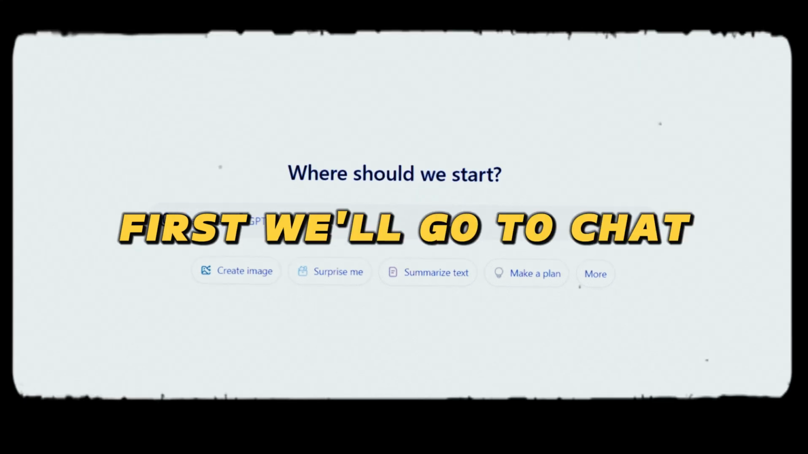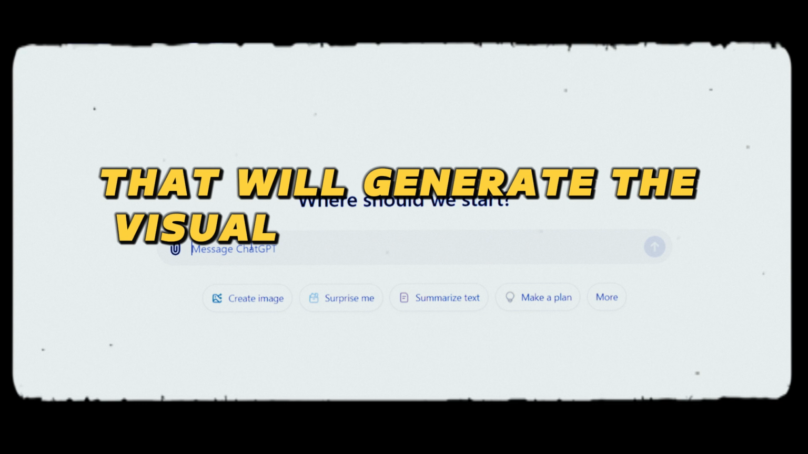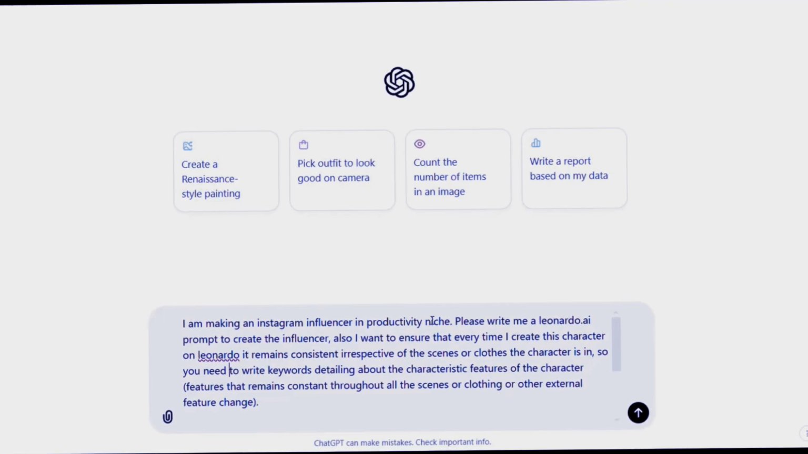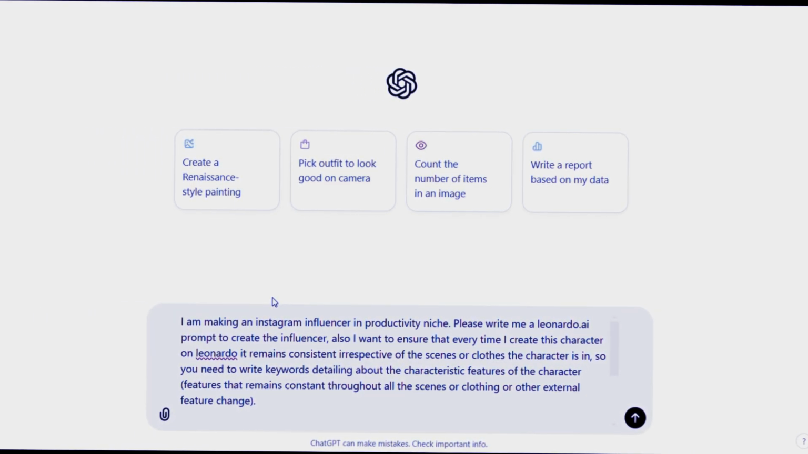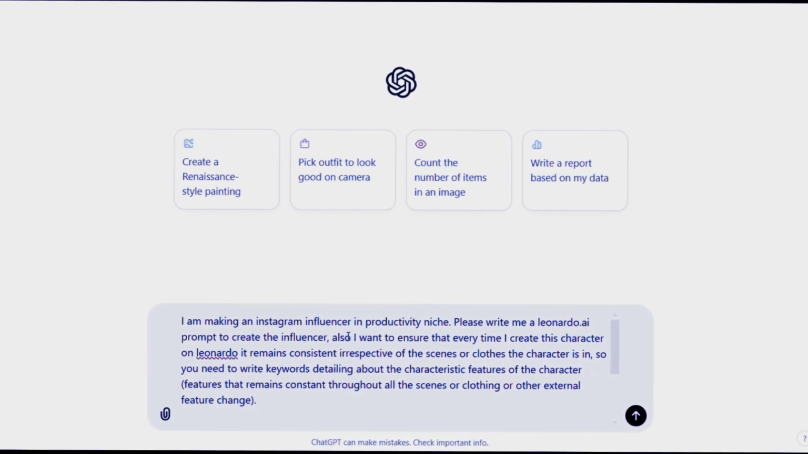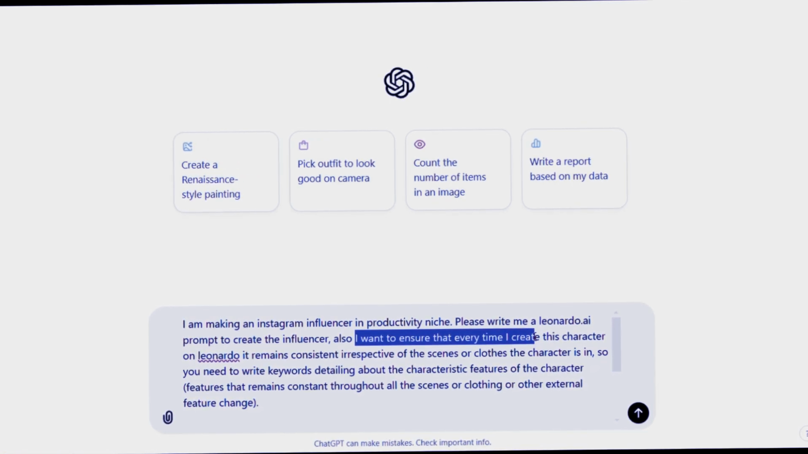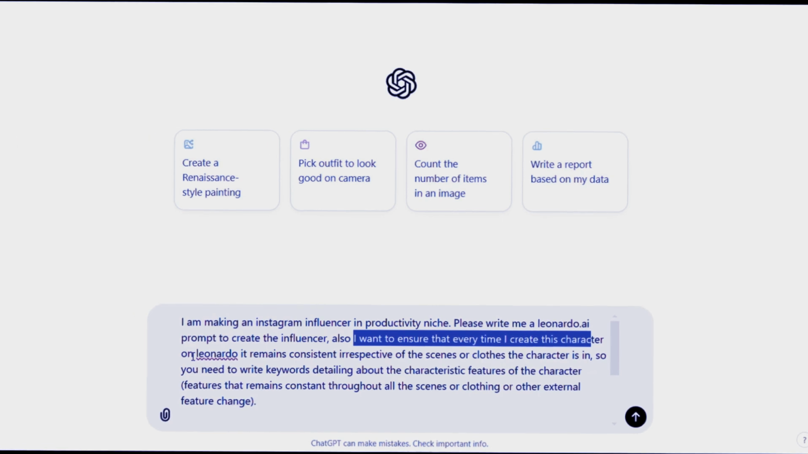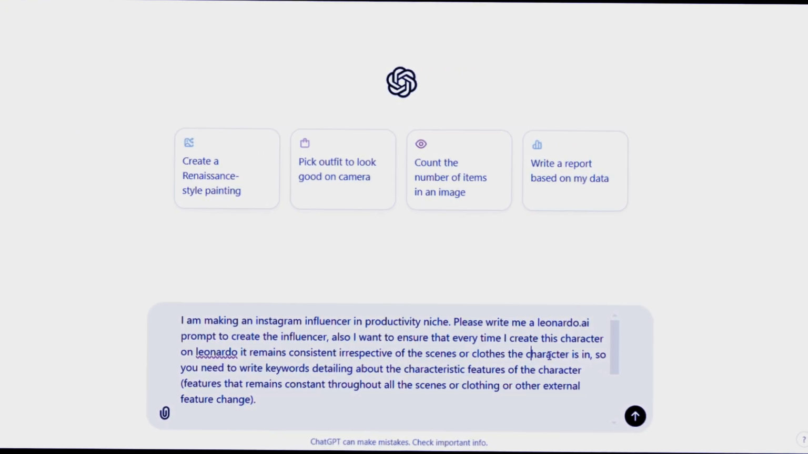First, we'll go to ChatGPT to craft a Leonardo.ai prompt that will generate the visual and consistent identity for our influencer. Here's the structure of the prompt I used. I started by telling ChatGPT that I'm creating an influencer in the productivity niche. This is important as it sets the stage for the type of character we're building. Then, I asked ChatGPT to generate a Leonardo.ai prompt that would help us create a consistent character. Remember, consistency is key when building a recognizable influencer.